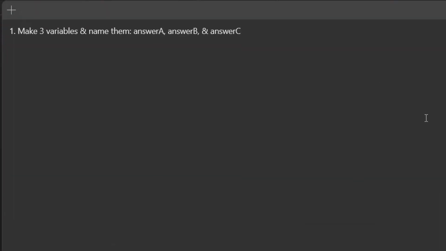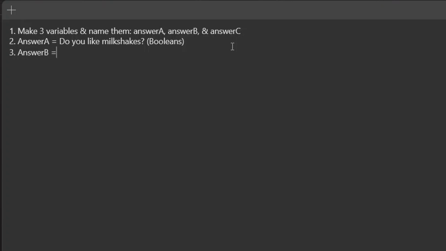So the first thing I want you to do is make 3 variables and name them answer A, answer B, and answer C. I want you to make the value of answer A the answer of this question. Do you like milkshakes? This is a yes or no, so I want answer A to be equal to a Boolean based on your answer of whether you like milkshakes or not. Hopefully you remember what that is, a true or a false. Make it equal to true if you do, make it equal to false if you don't.